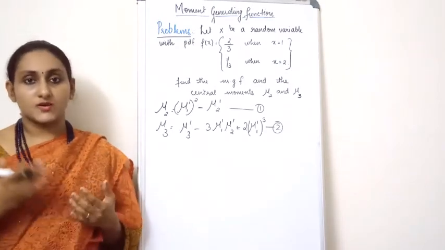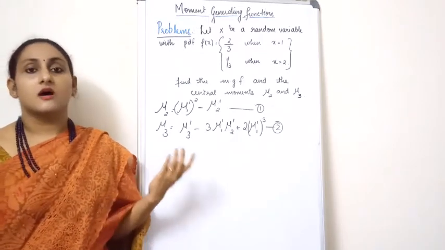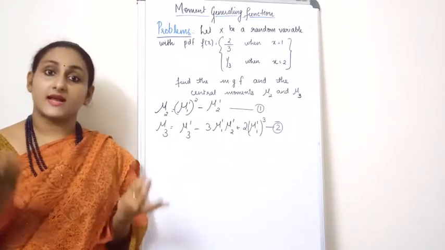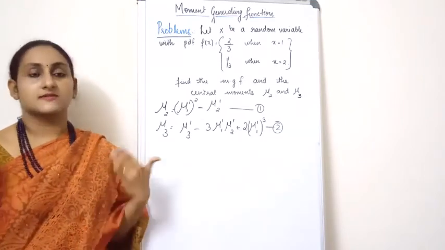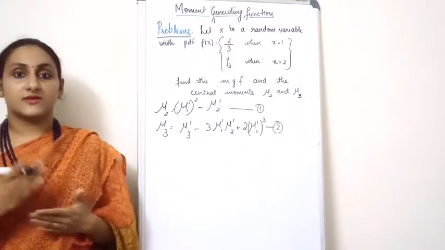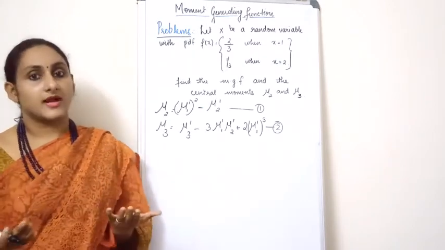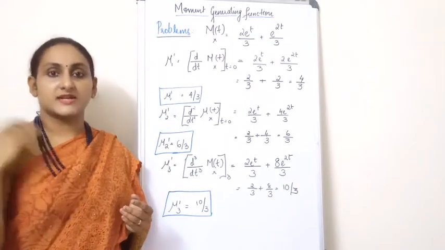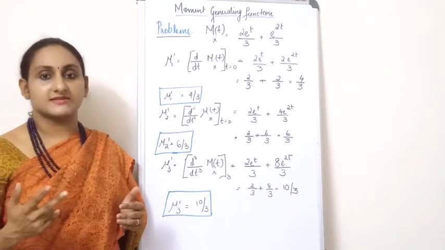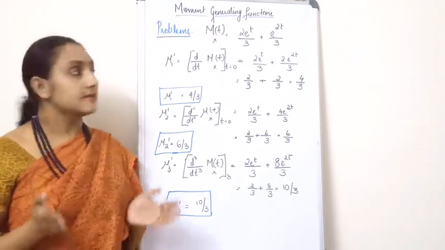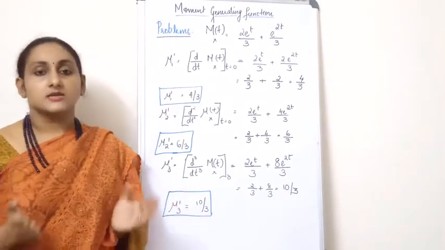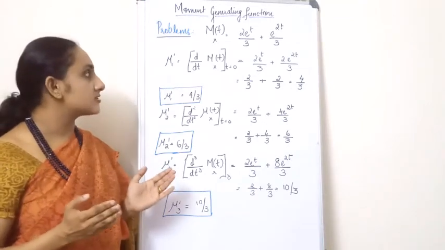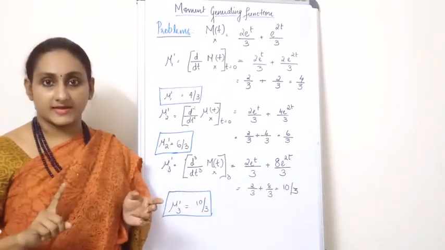In your theory part, you have already studied that by differentiating the MGF you will get the raw moments, or you can expand the function. Here I am going to apply the differentiation method and find mu1 dash, mu2 dash and mu3 dash. So we are going to differentiate our function. We have M of t as 2 e raised to t divided by 3 plus e raised to 2t divided by 3. To get mu1 dash, the first raw moment, we differentiate M of t one time and put t equal to 0.